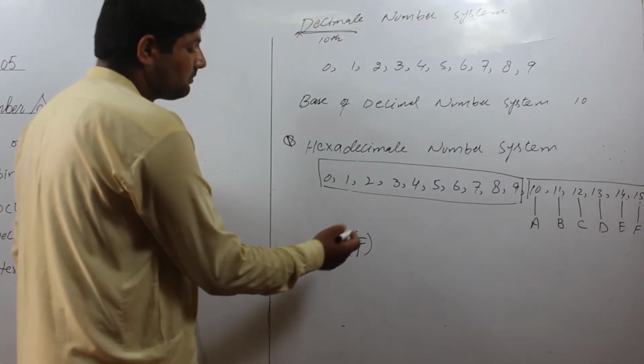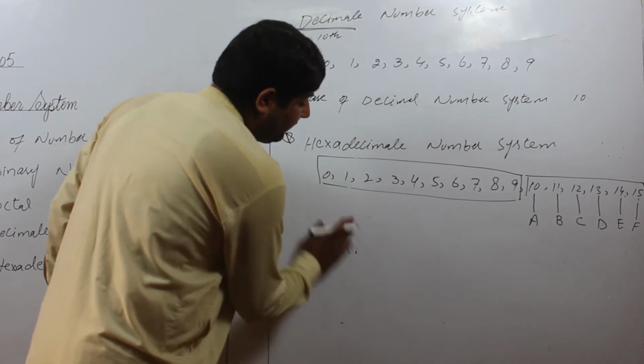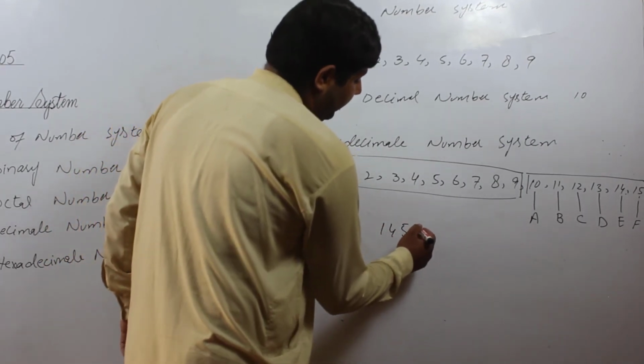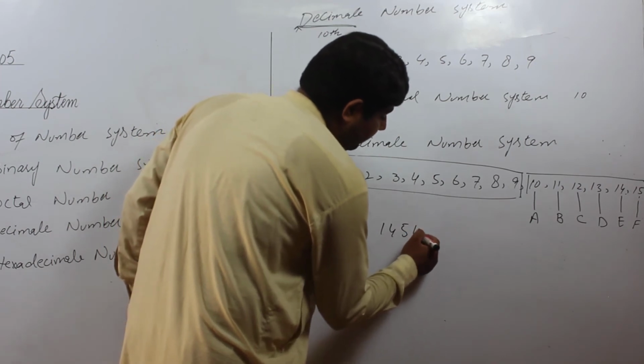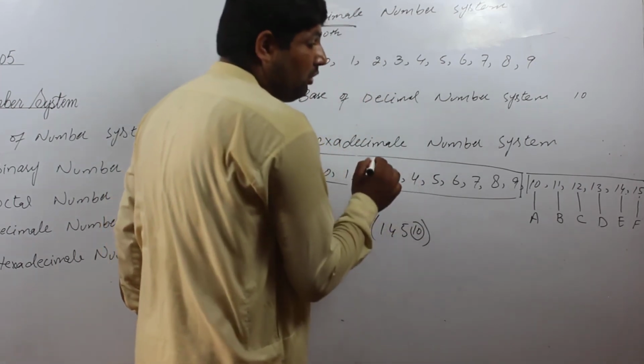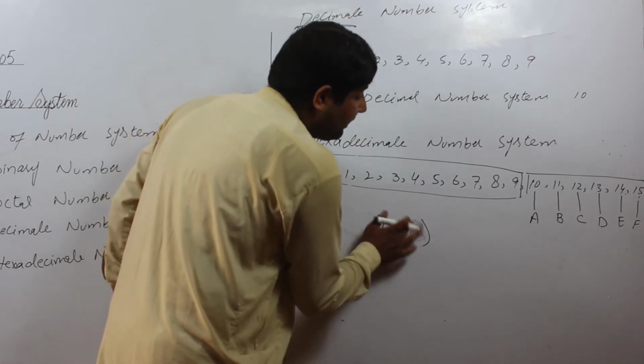If we write a term like 1, 4, 5 and then 10, we do not write 10; we replace it with A.